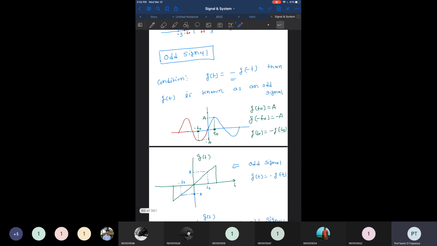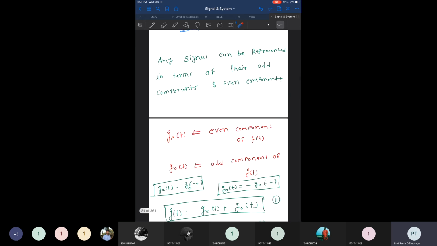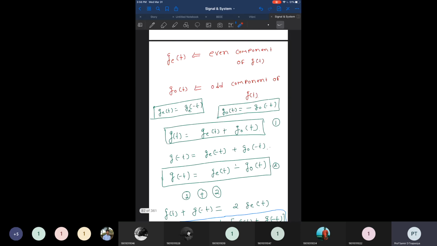And then we have gone through how to represent the signal in terms of the even component and odd component. So if our signal is g of t, its even component is g e of t and its odd component is g o of t, then g of t can be identified as g e of t plus g o of t.